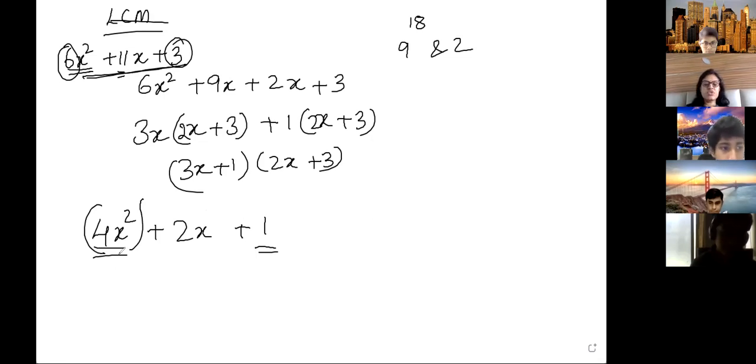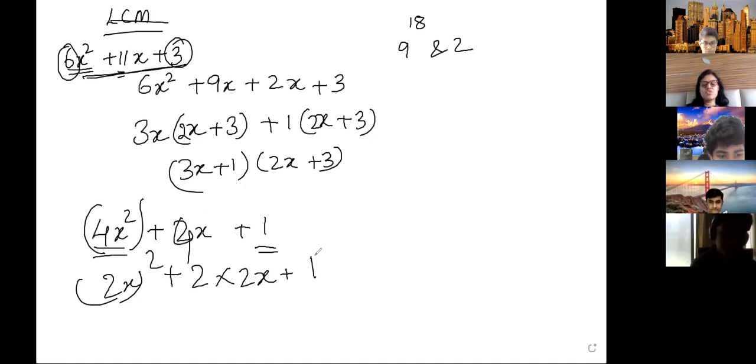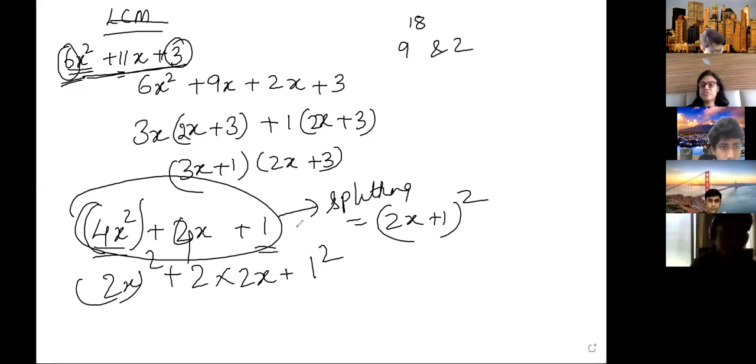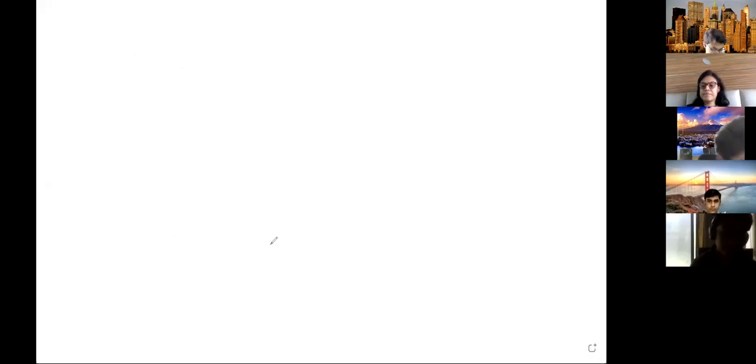You see here it is whole square: 2x का square plus 2 into 2x, यहाँ 4x होना चाहिए, plus 1 square. So this is now 2x plus 1 whole square. Here also you can use splitting of middle term. Splitting can be used anywhere, but the whole square formula cannot be used over here, because it is not a perfect square. Here you have to use splitting of middle term only. Is it clear? Yes, ma'am. Any other doubt? Ma'am, I have one more doubt on the seventh question.